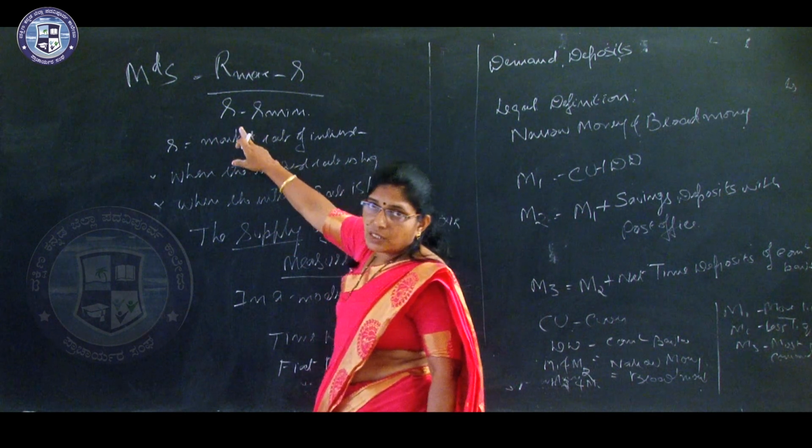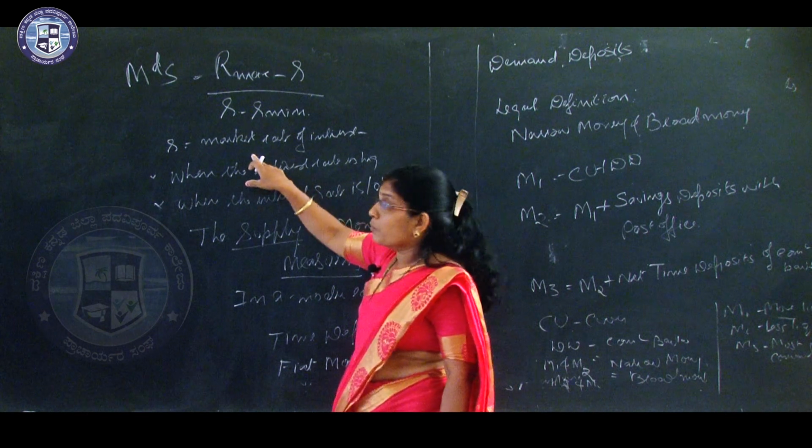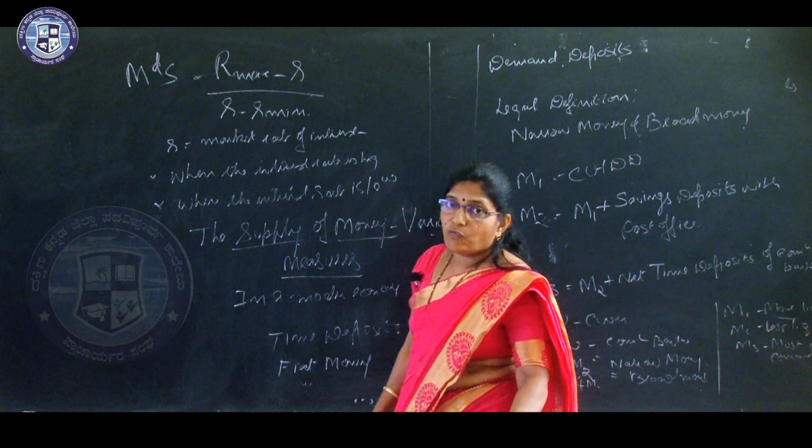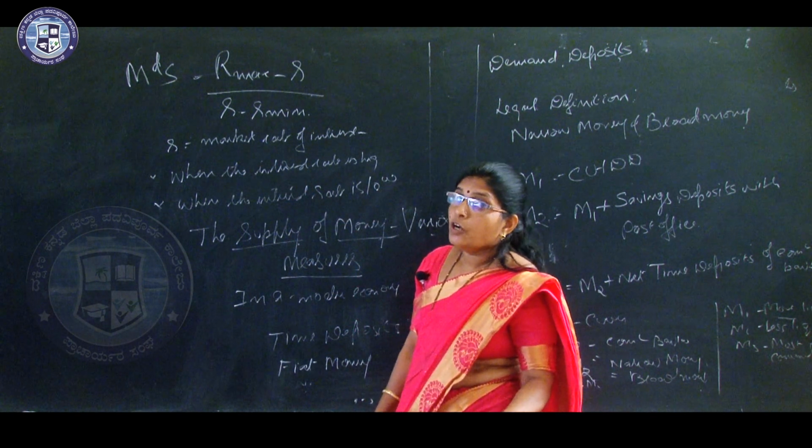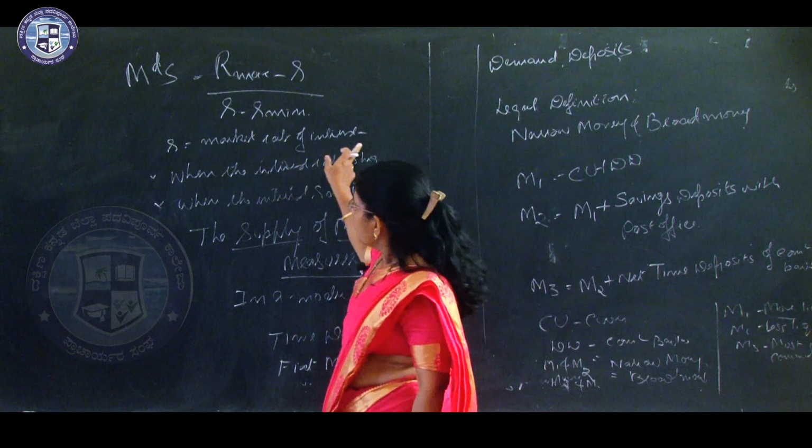Here what is R? R is the market rate of interest.